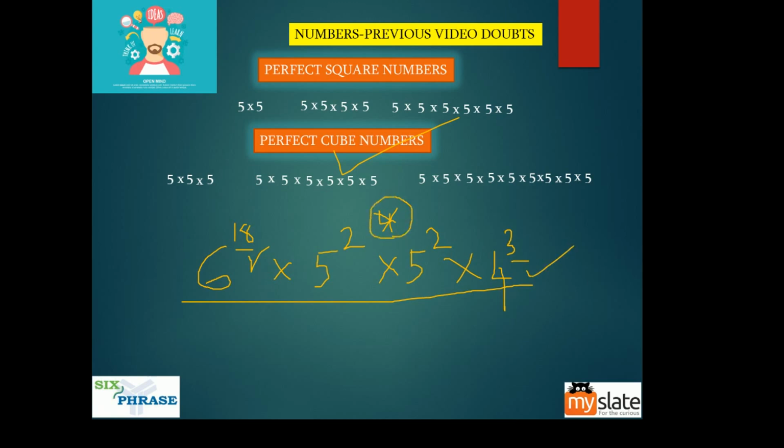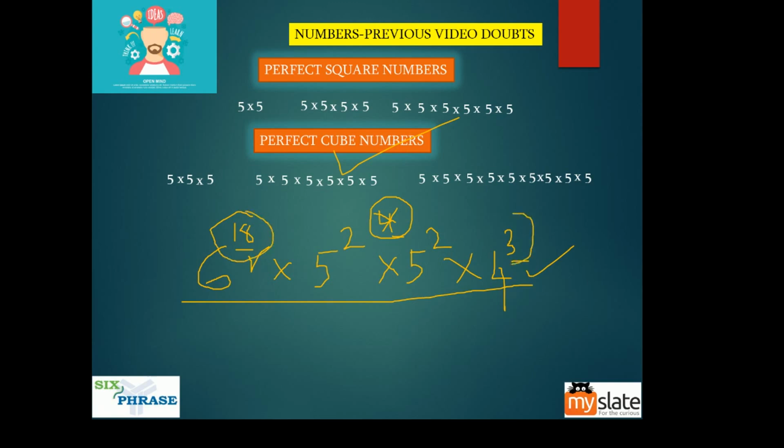So in case I give you the work of converting this into a cube number, you can multiply anything with this number. So what will you multiply it with? You have to see, this is already a multiple of 3, so there is no need to change anything here. Now this is a multiple of 3.